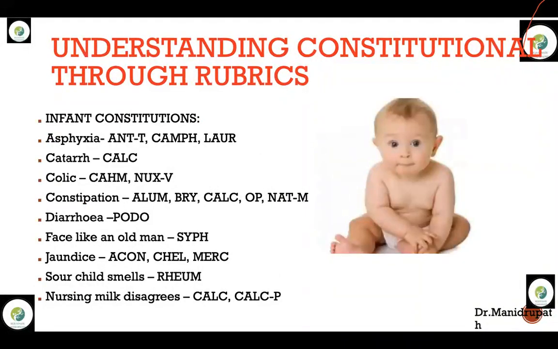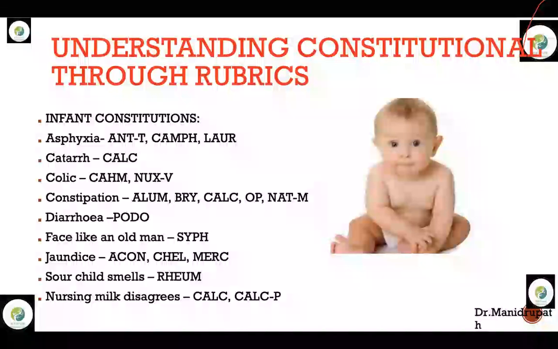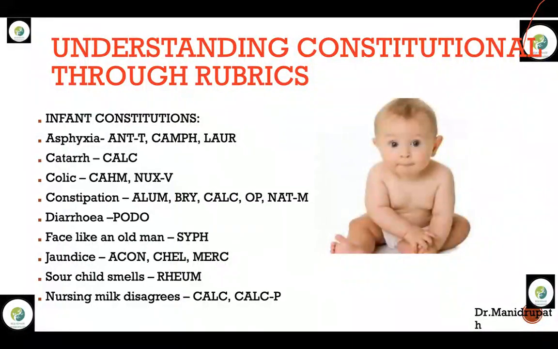So coming to infant constitutions, how can we see the infantile patients who come to our clinic? What are the remedies to be thought of? In infantile asphyxia, the top three remedies are Antimonium tart, Camphor, and Laurocerasus. To prescribe Antimonium tart, try to examine the patient.